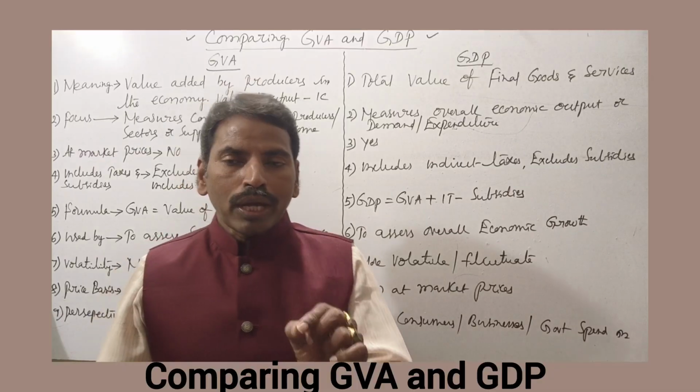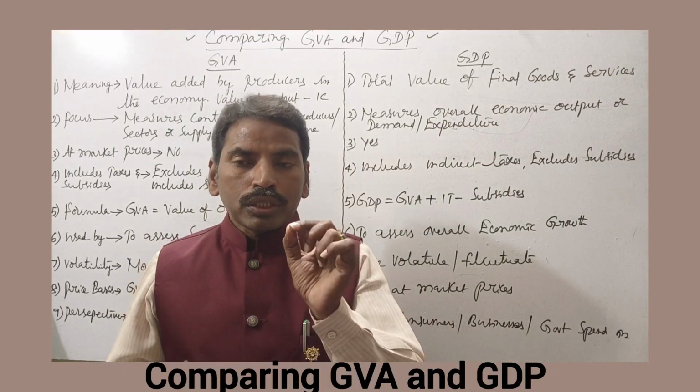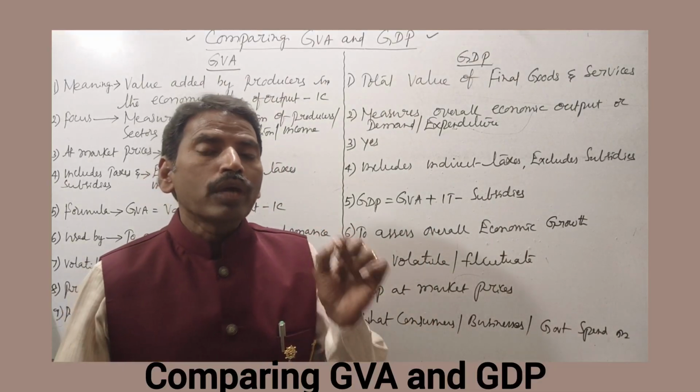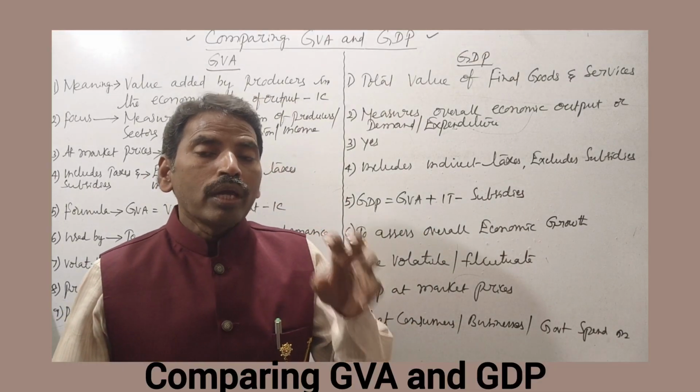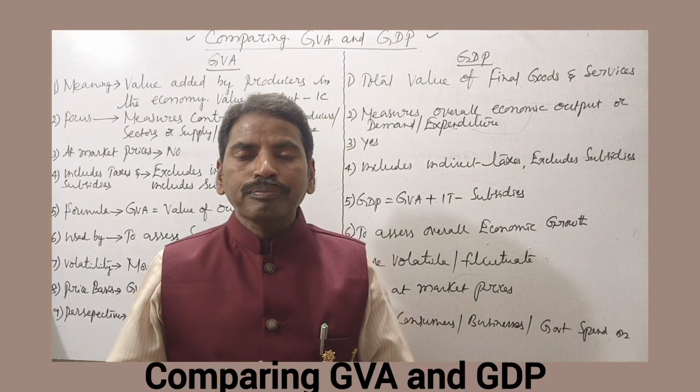So value added by producers in the economy is gross value added. Gross value added is equal to value of output minus intermediate consumption.